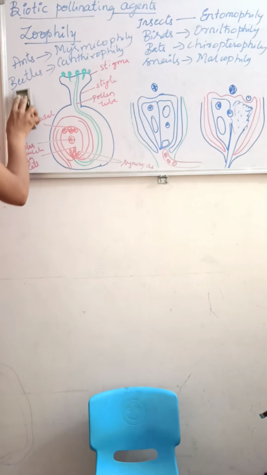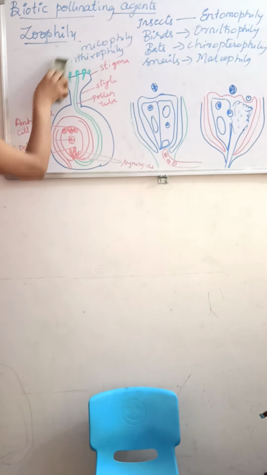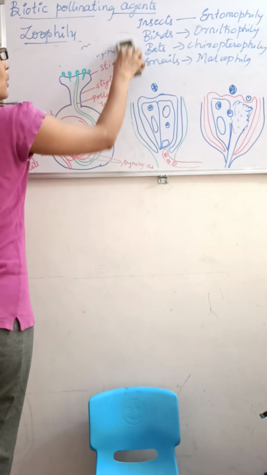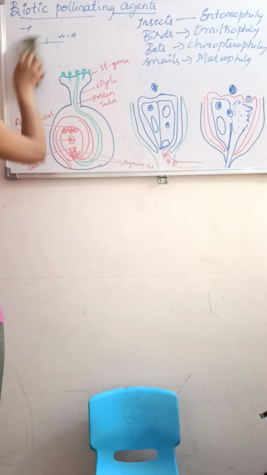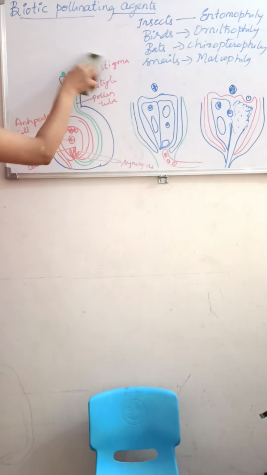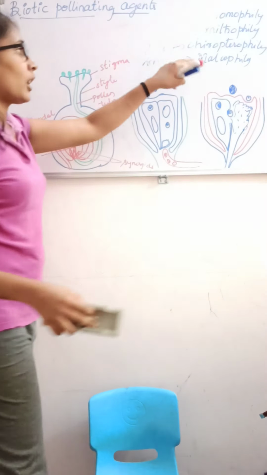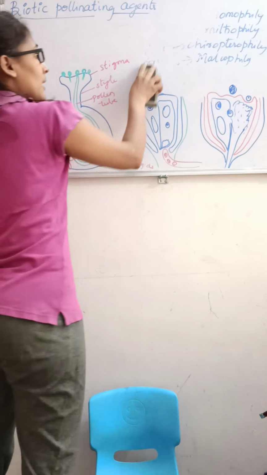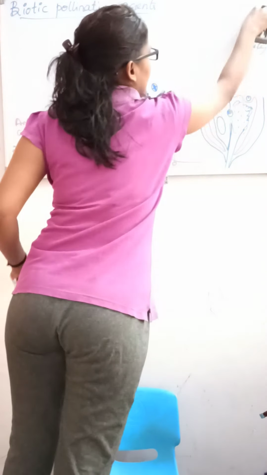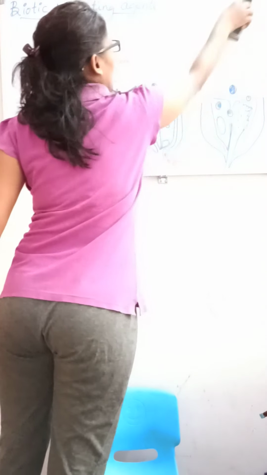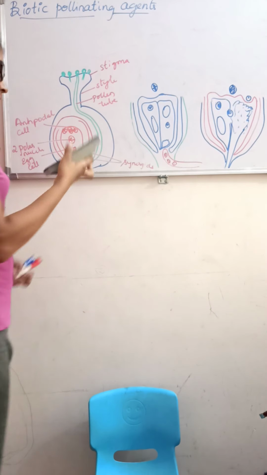Now, some adaptations are required for animal pollinating plants. We will see them one by one. Entomophily and chiropterophily are very important from the point of view of NEET. They may ask about them in the NEET exams, so please make sure you are aware of these things.